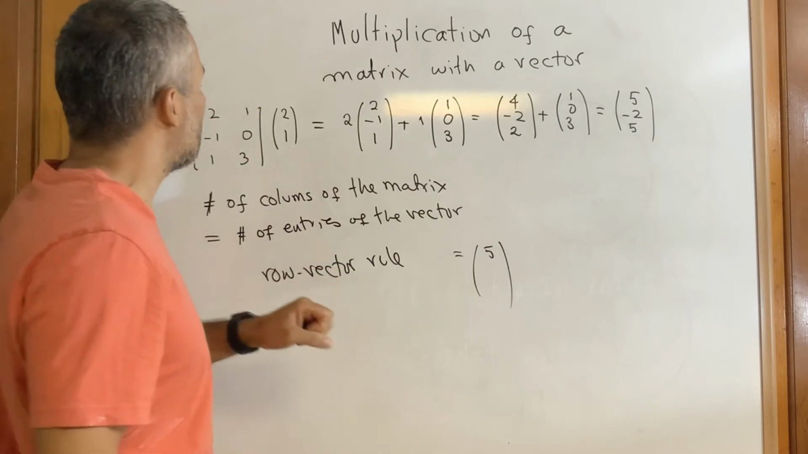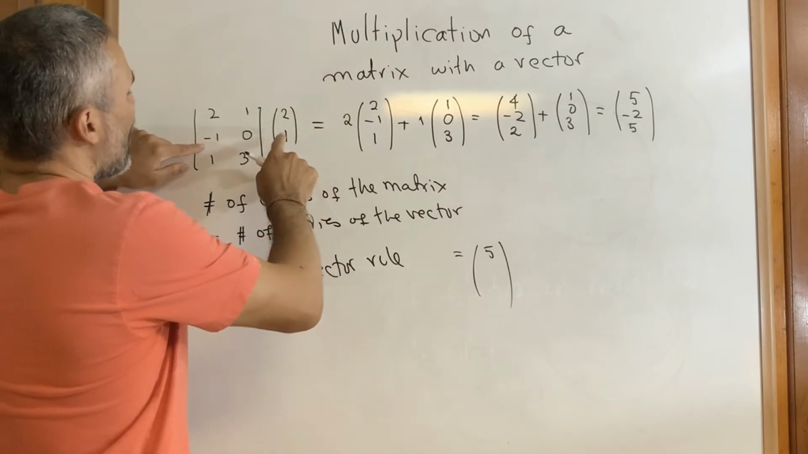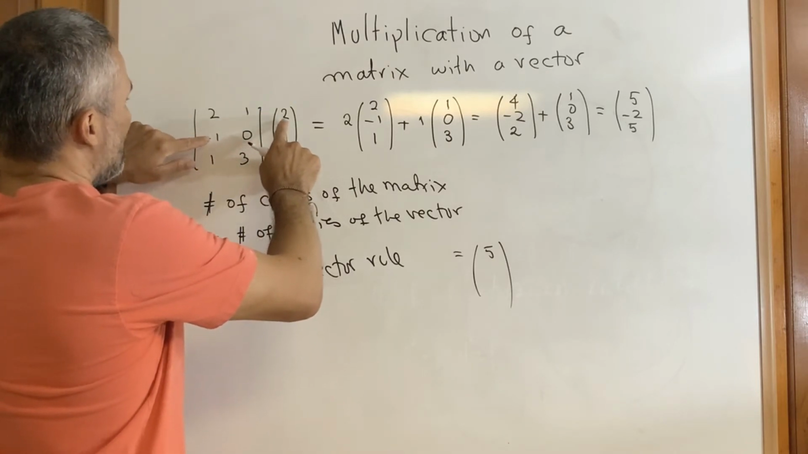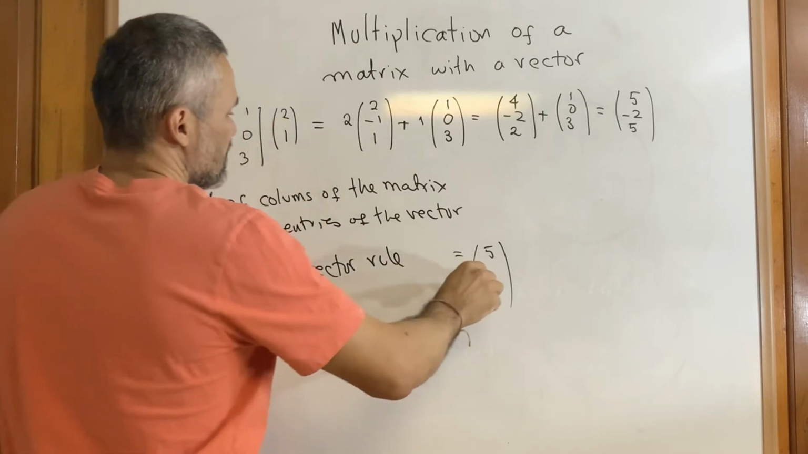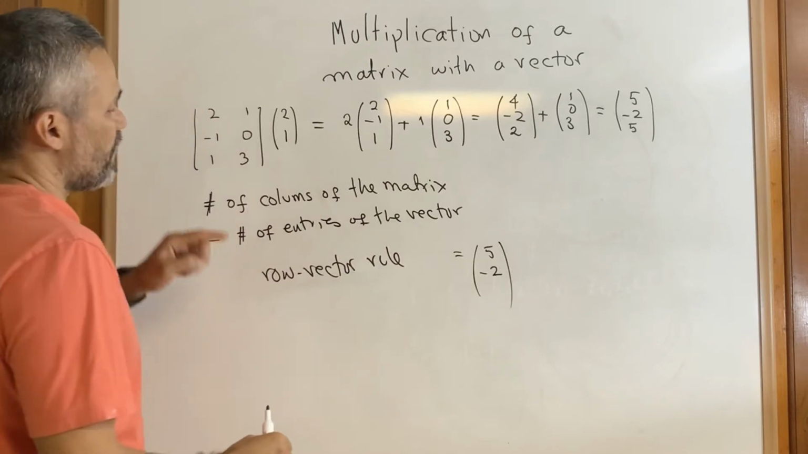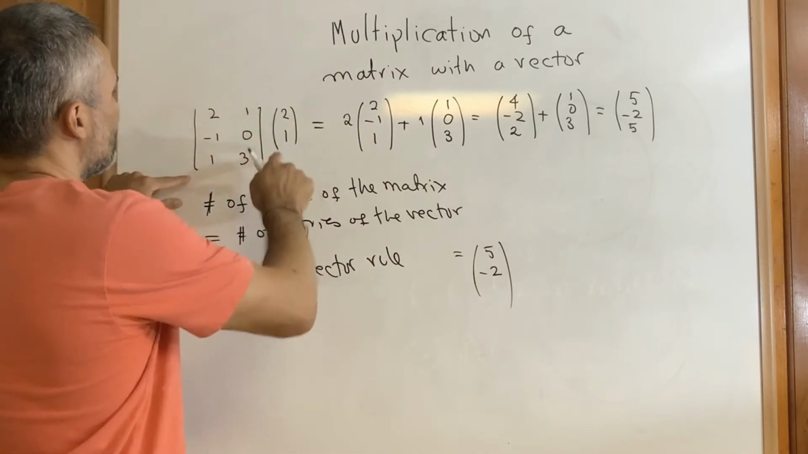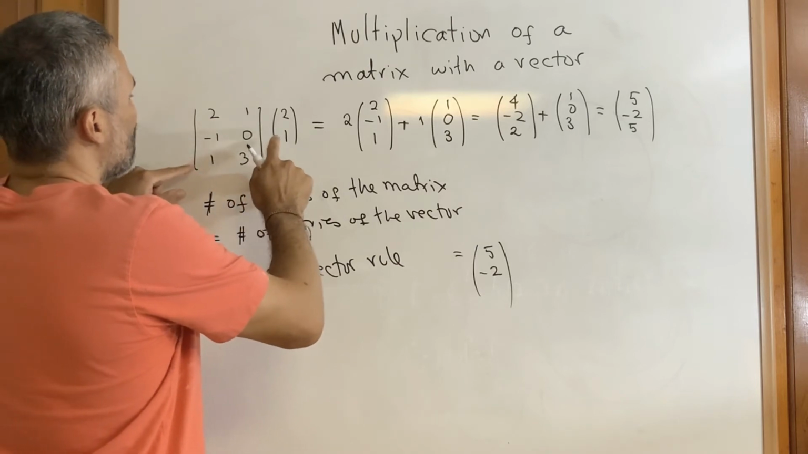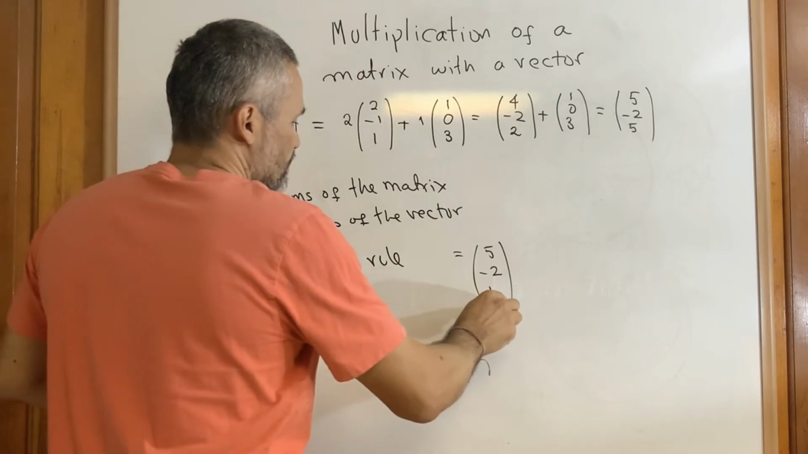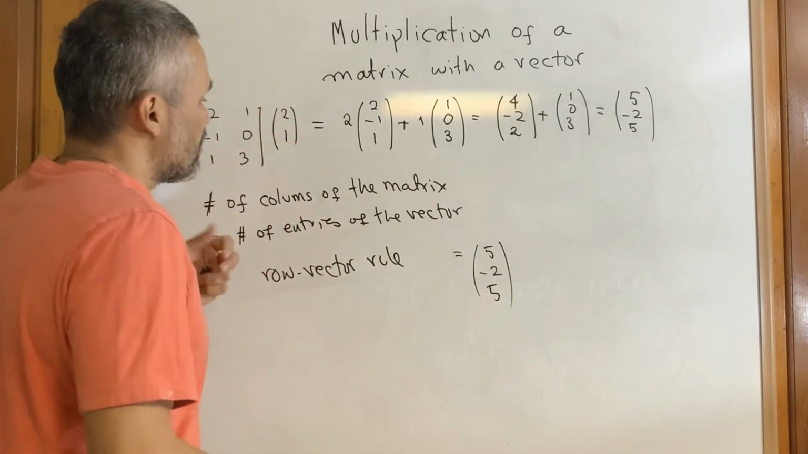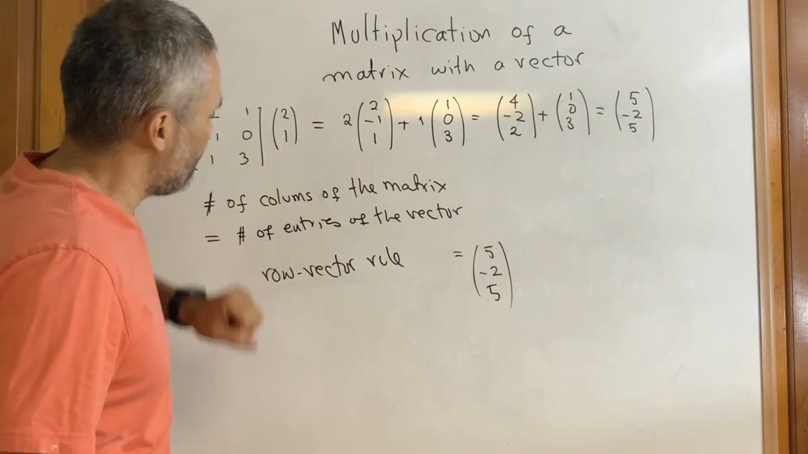To get the second entry, we use the second row and the vector, and we do a product sum. We get negative 1 times 2 is negative 2, plus 0 is just negative 2. And to get the third entry, we use the third row and the vector, and we do a product sum. We do 2 times 1 is 2, plus 3 is 5. Those are the two ways to get the product of a matrix with a vector.